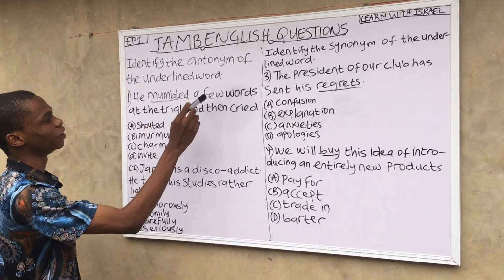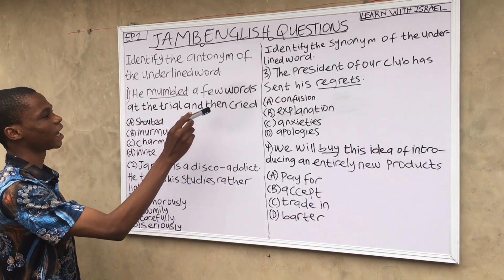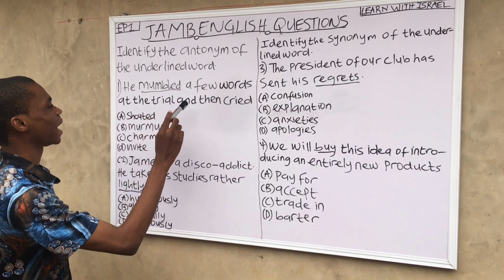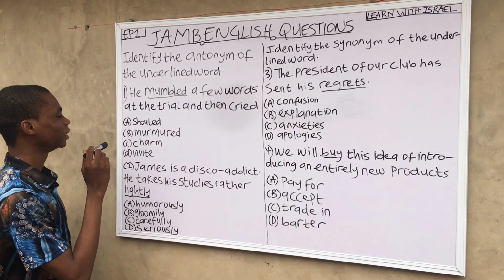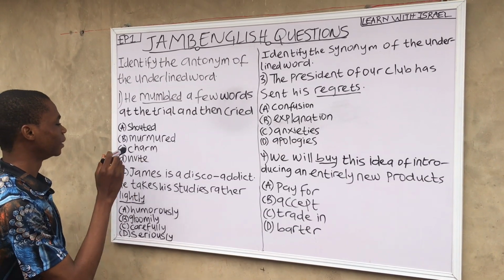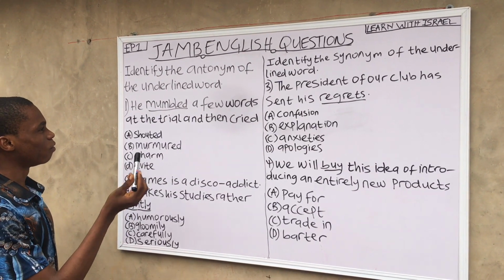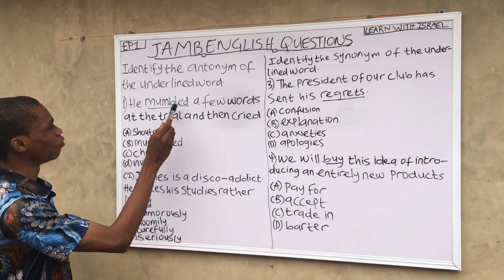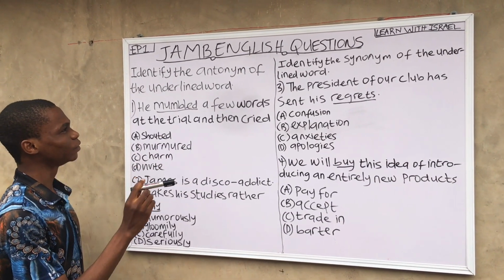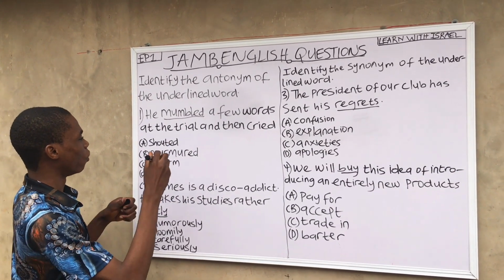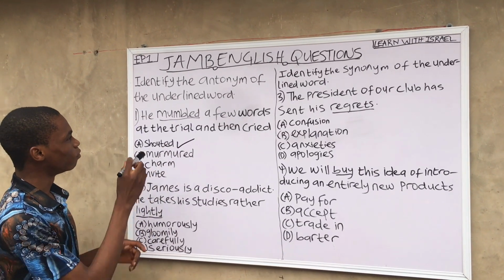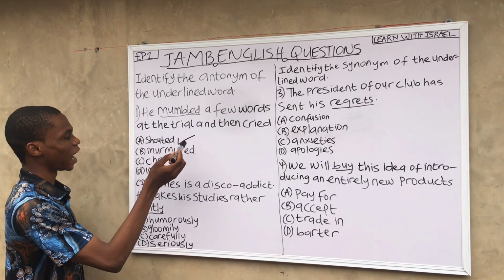He mumbled a few words at the trial and then cried. A, shouted. B, murmured. C, sham. D, invite. Mumbled means to murmur. So the synonym word for mumbled is murmur, but we are dealing with the antonym. So we'll go for option A. Mumbled is antonymous to shout.